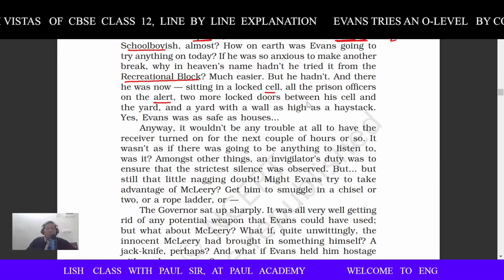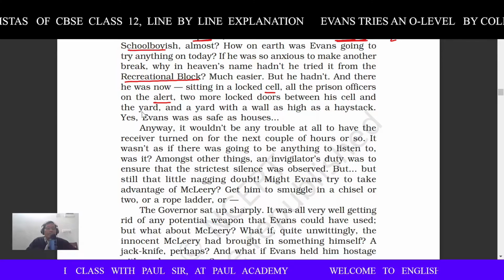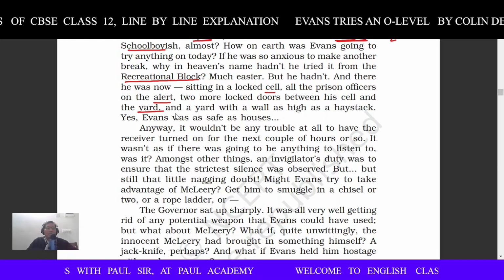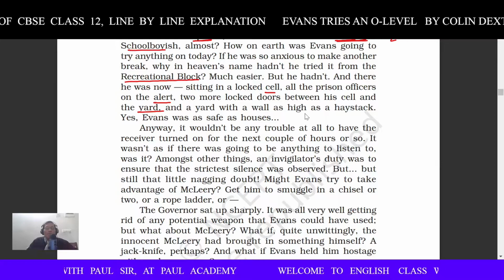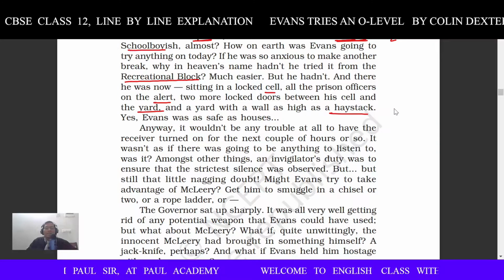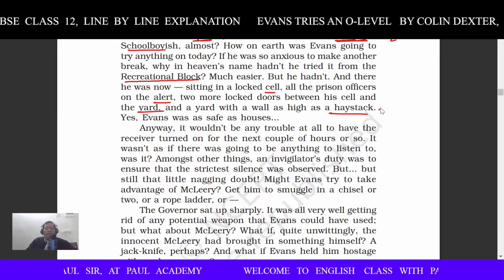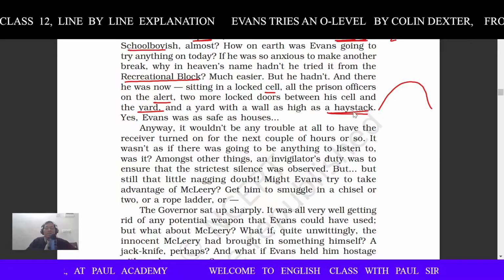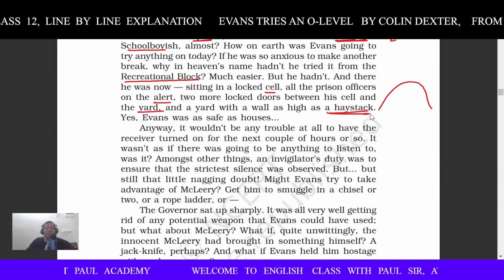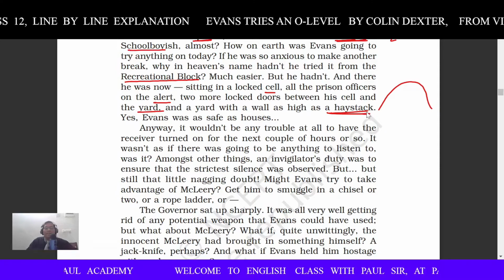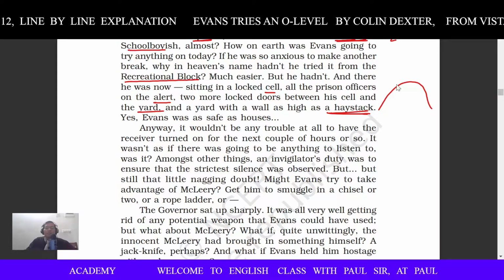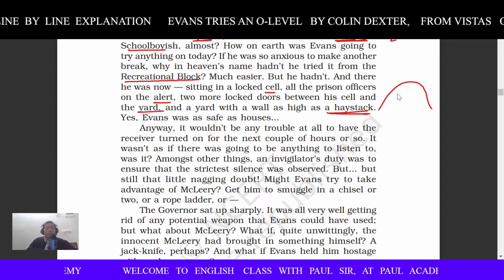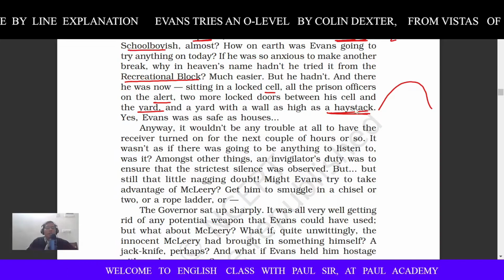Two more locked doors between his cell and the yard. Yard means the area where the people can do activities, आंगन जिसे हम हिंदी में कहते हैं, and a yard with a wall as high as a haystack. Haystack means when you have a huge heap of hay. Hay means बिचौली, जिसे हम हिंदी में कहते हैं बिचौली. Okay, haystack, it's a pile of hay. It was very heavy and high, and how could he escape from the prison where the wall is so high?